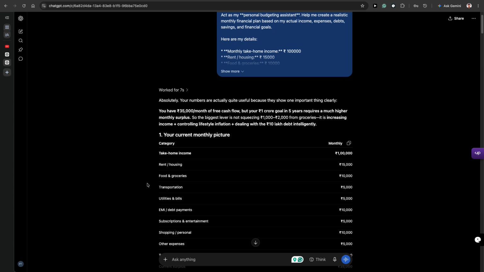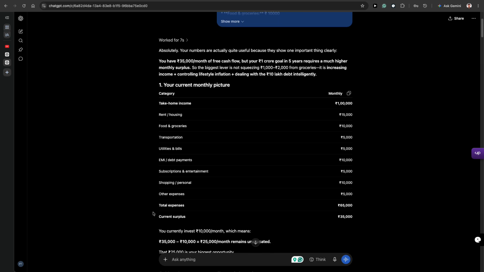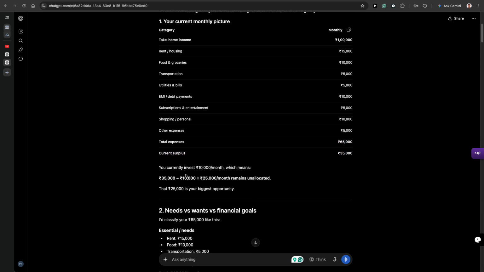So for example your take home is around 1 lakh, your rent is 15,000, groceries around 10,000, transportation around 5,000, utilities and bills around 5,000, EMI, this is actually fixed expense. Total expenses for a month is around 65,000. Then you have left over around 35k. You are currently investing 10,000 per month, which means 25,000 remains unallocated. This 25,000 is our biggest opportunity.